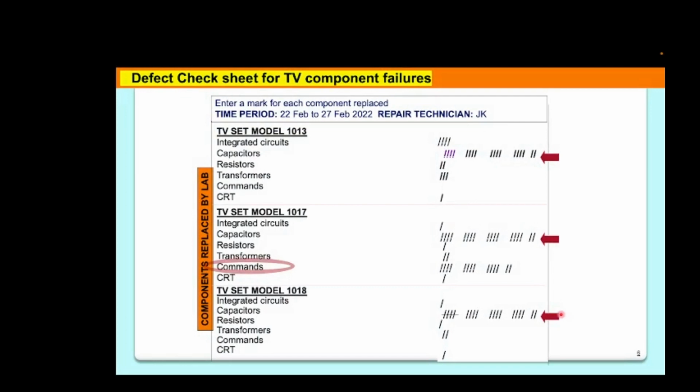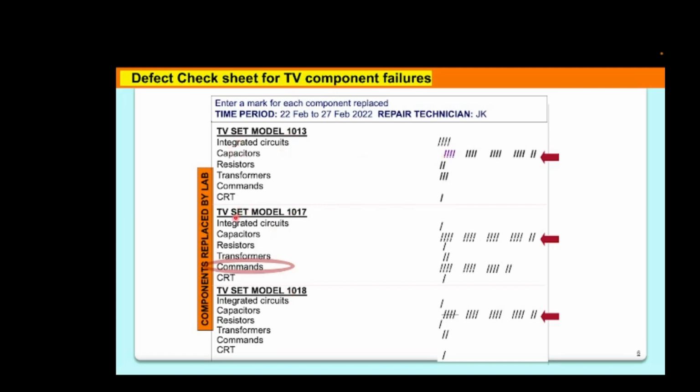We talked about the defect check sheet. Here is a live example. A company manufacturing 3 TV models, 1013, 1017, 1018. When they tabulated the defects as they were happening for these categories of defect, they found commonly these were happening in all the 3 models, namely the failure of the capacitors. They went for improving the reliability, going for a better capacitor which can withstand the voltage fluctuation. Thereby they improved the performance in all the 3 models.